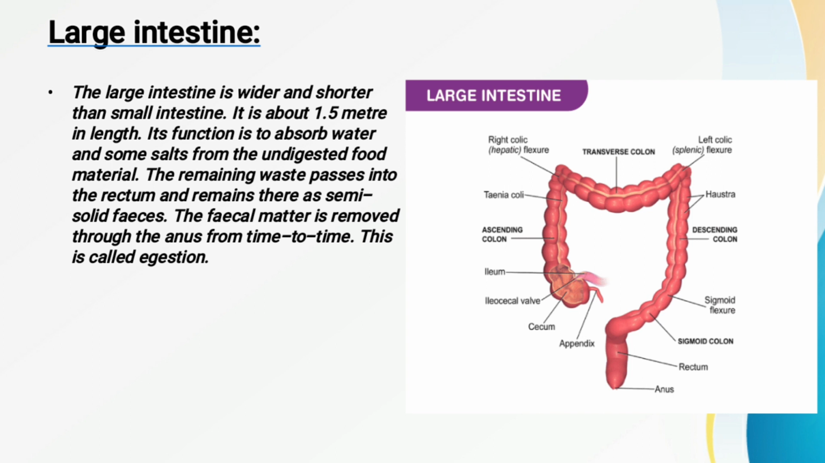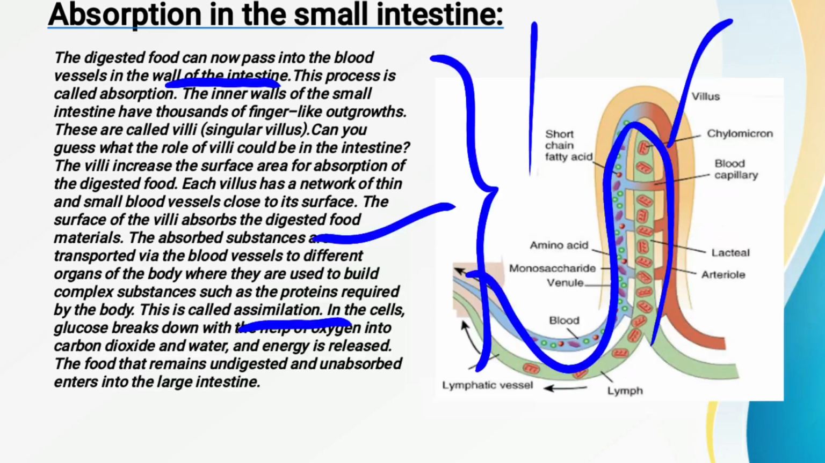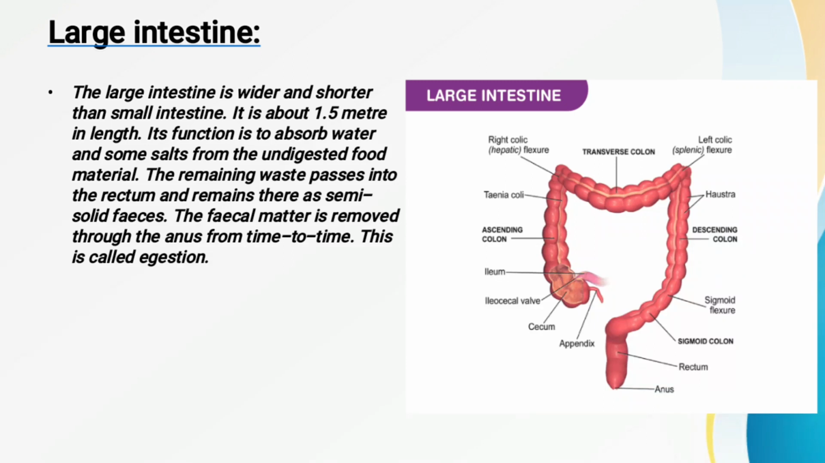Now, what is the function of the large intestine? As we have read in the small intestine, whatever unwanted part of the food or undigested food was there that was not absorbed is sent into this large intestine. Fine. Now in this large intestine, what happens?